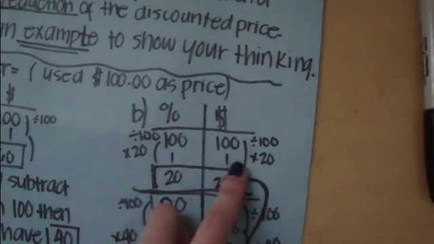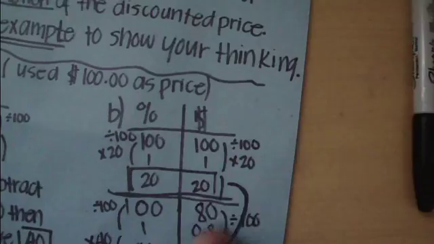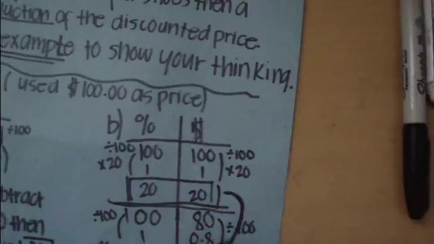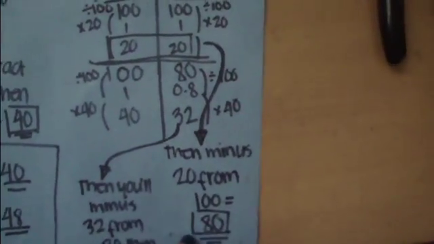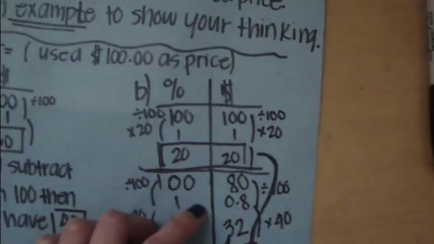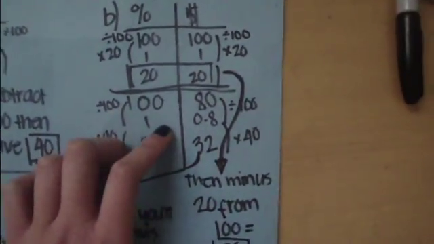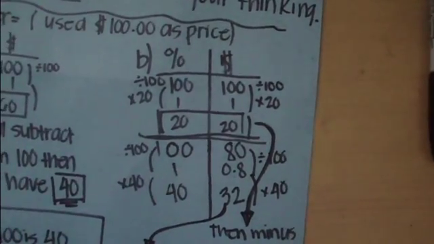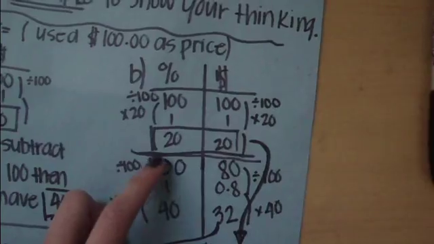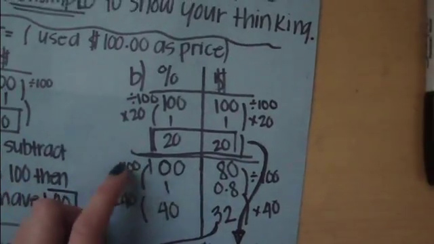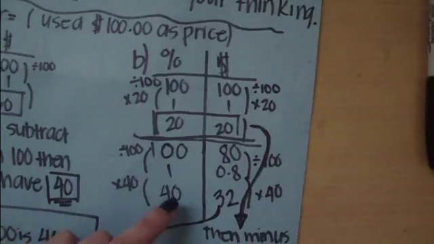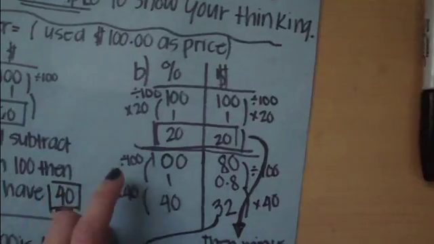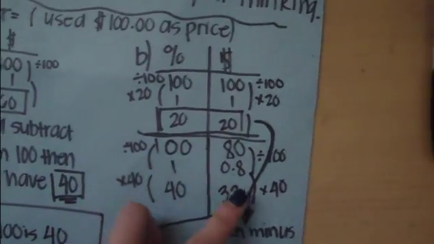And the stuff I did here, I also did on the other side. Then I got 20 again. Then you have to subtract 20 from 100. So then you'll have 80. Okay, so to find the 40% reduction of the discounted price, which is 80, I did this. So 100% is 80 now, and then to get 1% of 80, I divided by 100, so I get 1. Then to get 40%, I multiplied 1 by 40. And then what I did here, I also did on the other side.